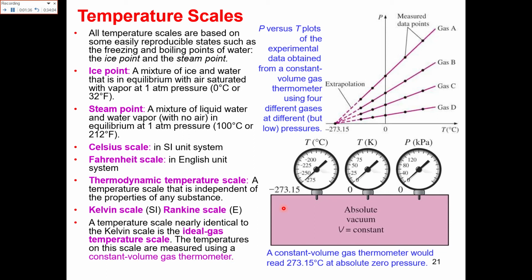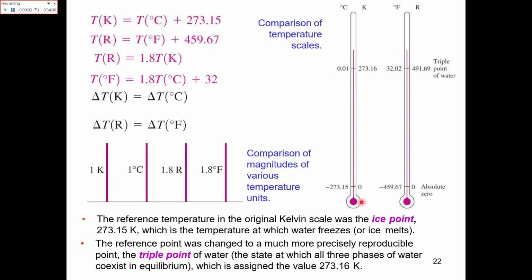Thermodynamic temperature scale. A temperature scale that is independent of the properties of any substance is known as a thermodynamic temperature scale. Kelvin scale in SI and Rankine scale in English units. A temperature scale nearly identical to the Kelvin scale is the ideal gas temperature scale. The temperatures on these scales are measured using constant volume gas thermometers. The common thermometers that we use in our houses are mercury thermometers, reading in degrees Celsius and Fahrenheit.